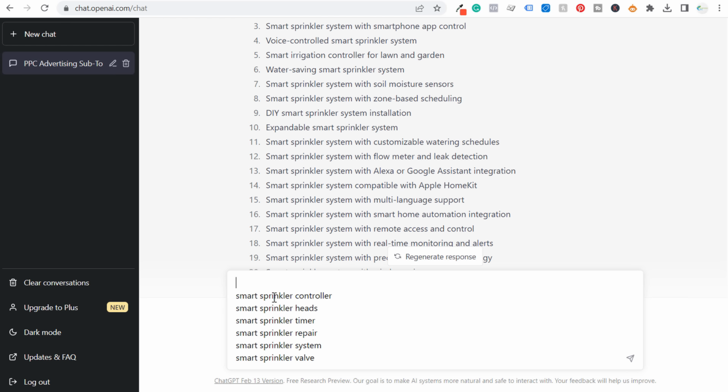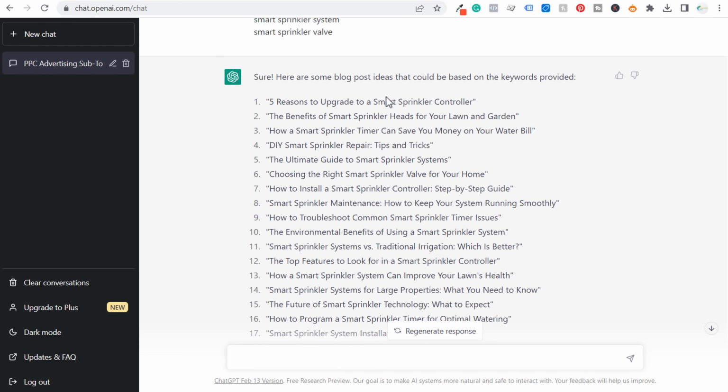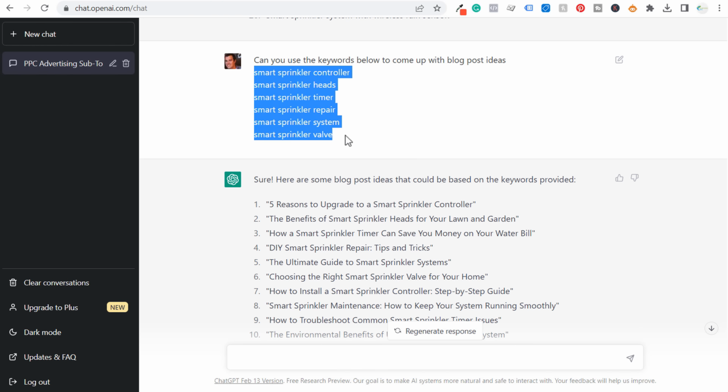If we're trying to rank for smart sprinkler, what we need to do is create content around all these keywords, maybe show the best possible product for sale for all these keywords. But using ChatGPT, you can literally say, can you use the keywords below to come up with blog post ideas? Okay, so they've given me 20 different blog post ideas just using these different keywords provided.